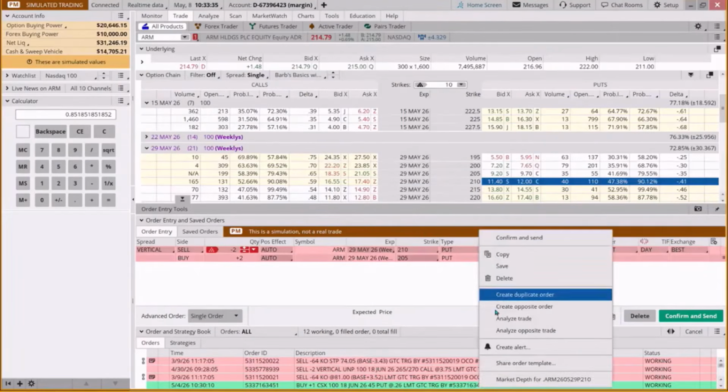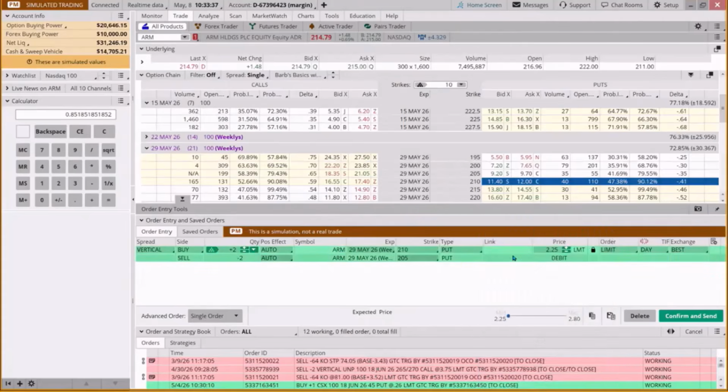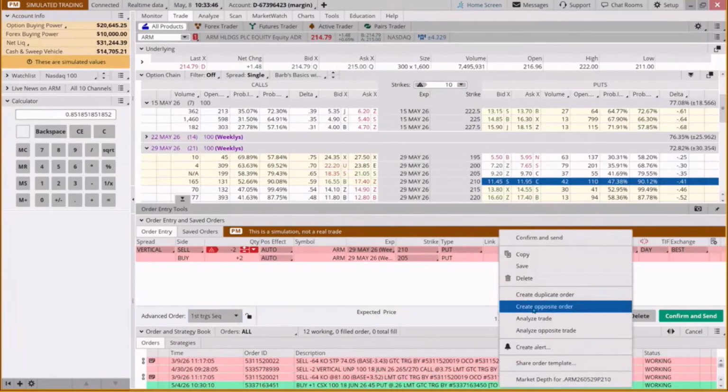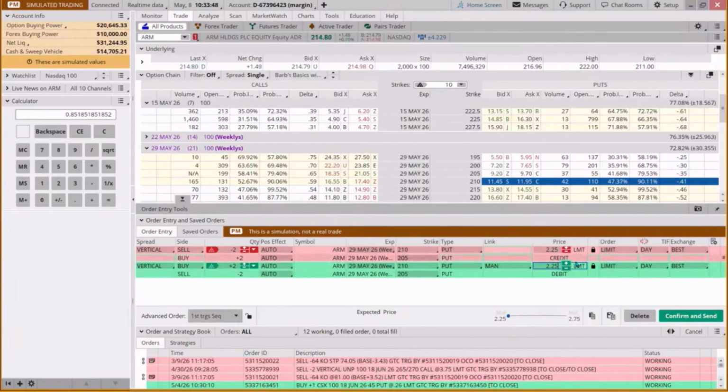we're then going to right click, create an, whoops. Let me do that again. I'm going to come down to single order, first trigger sequence, right click, create an opposite order. Say when we've got 80% of our max gain. Now you might say, well, I want to get out at 90%. Well, you can do whatever you want. It's your example trading plan. For this class, we've decided that we're going to exit when we've got 80% of our max gain.